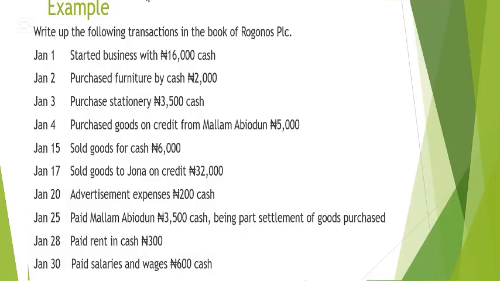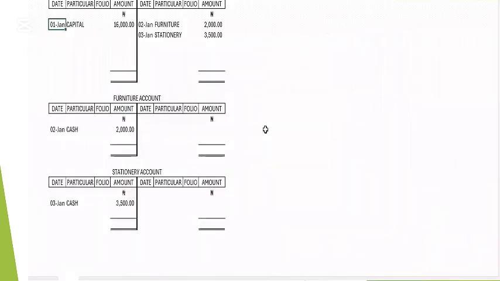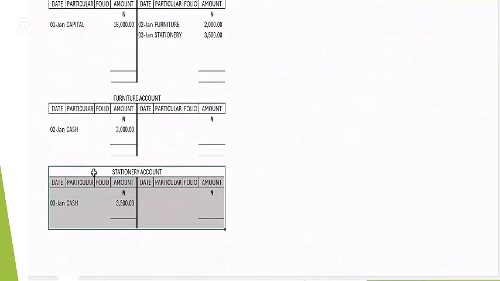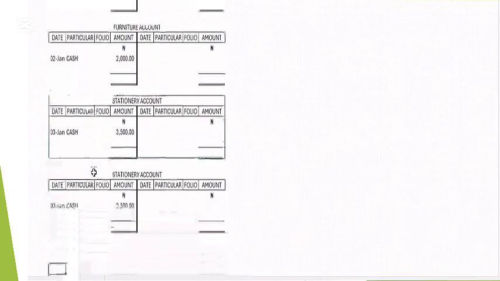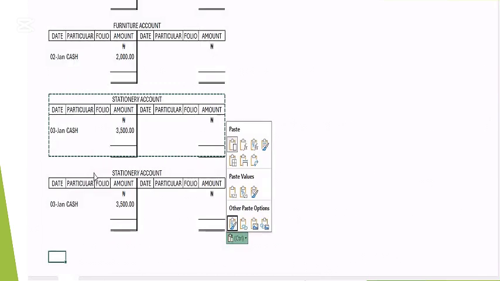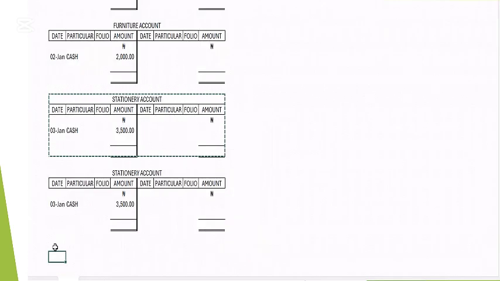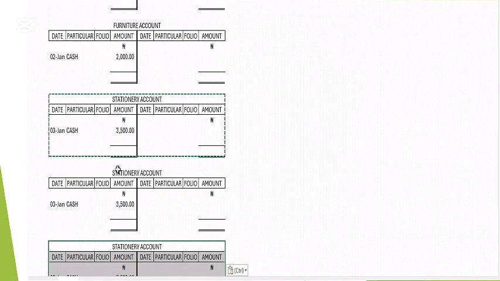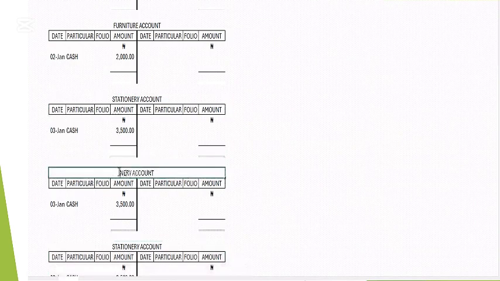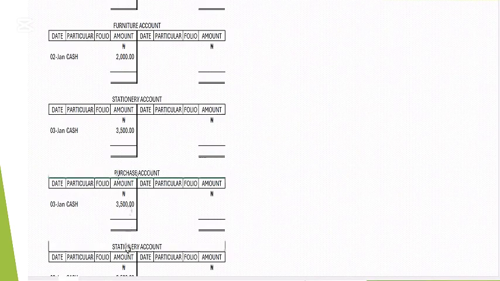Like I said, this is going to be part of the purchase account and Malam Abiodun's account. So we need to open the purchase account and Malam Abiodun's account. Let me duplicate this again for the two accounts. So we have one, let me make another one. I'll call this one the purchase account, then I'll call this Malam Abiodun account.